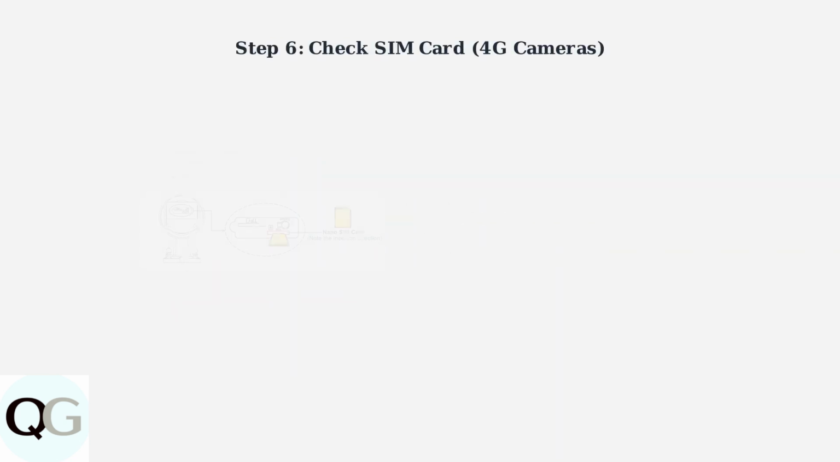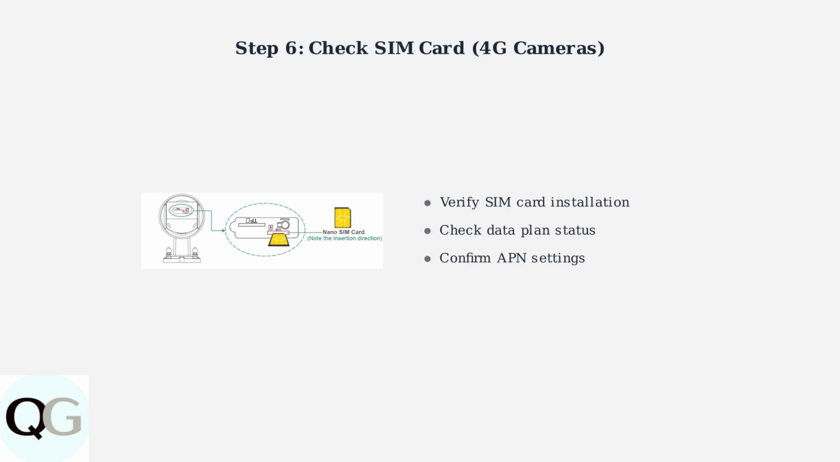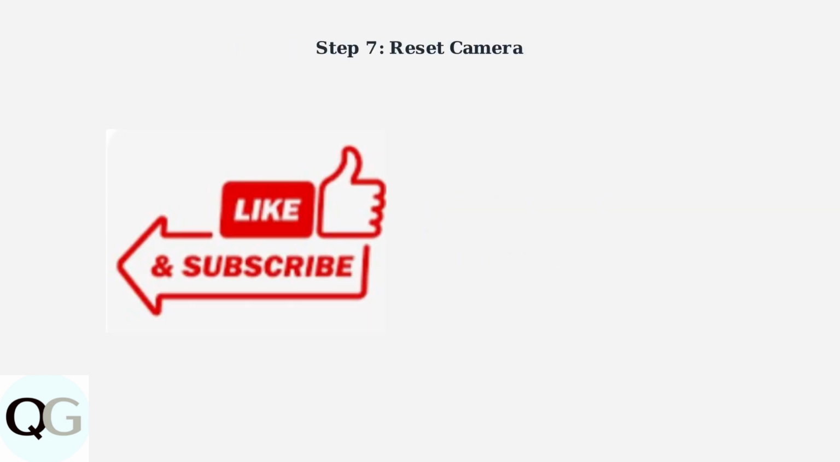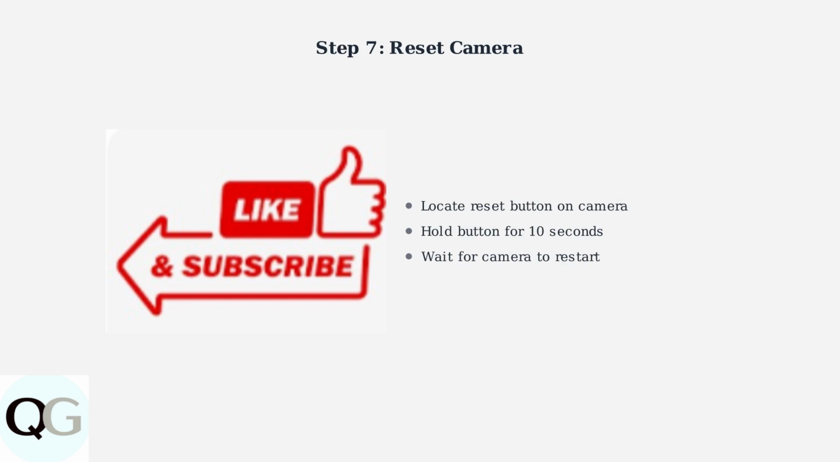For 4G cameras, verify that the SIM card is correctly installed, has sufficient data remaining, and that the APN settings are properly configured for your carrier. As a final step, reset your camera by locating the reset button and holding it down for about 10 seconds. This will restore the camera to factory settings and often resolves persistent connection issues.